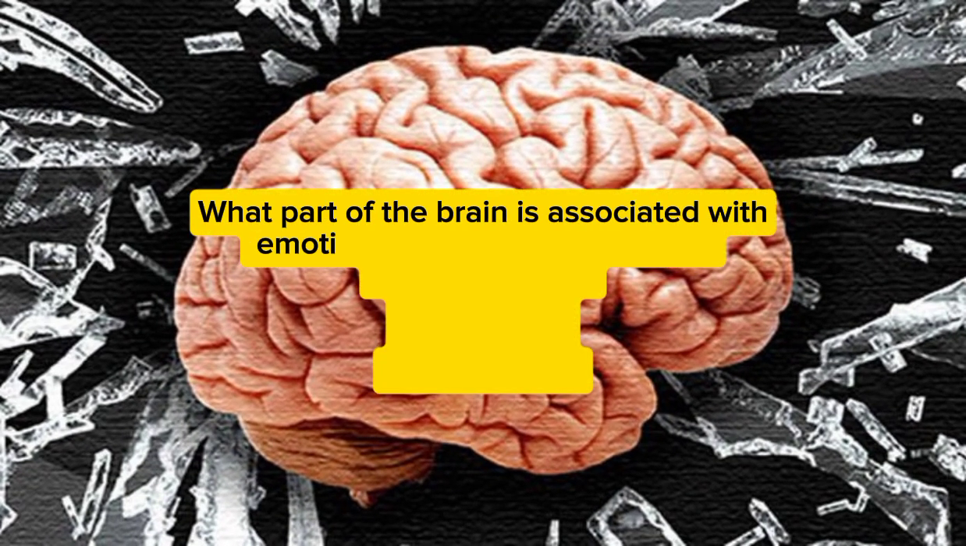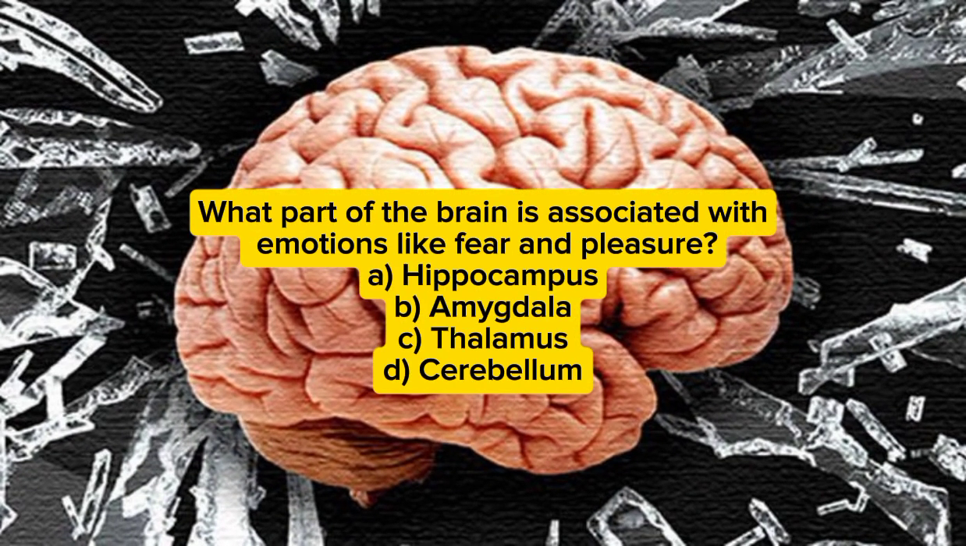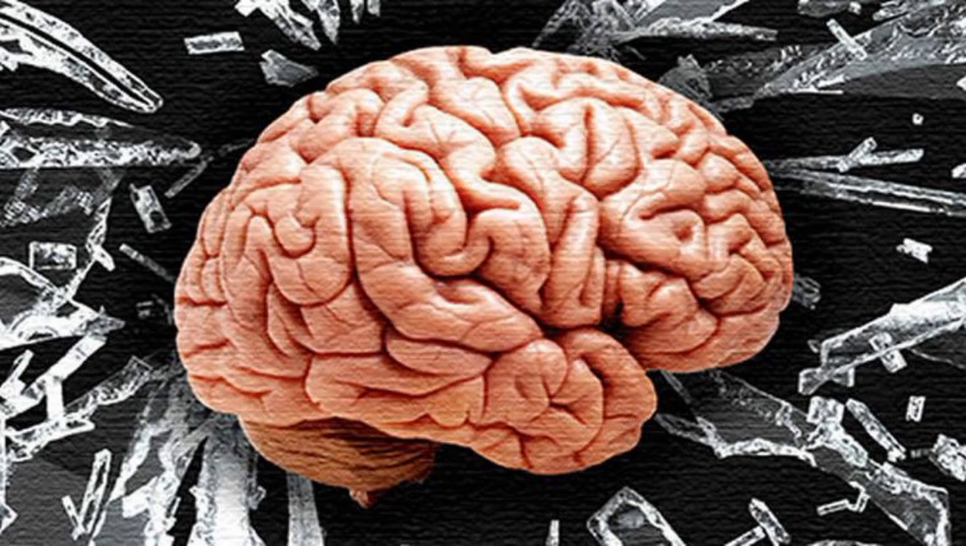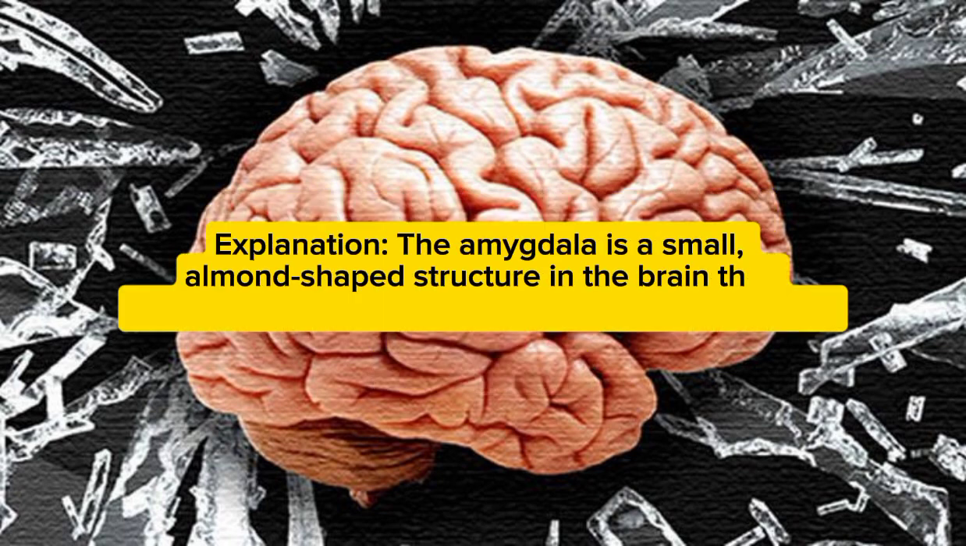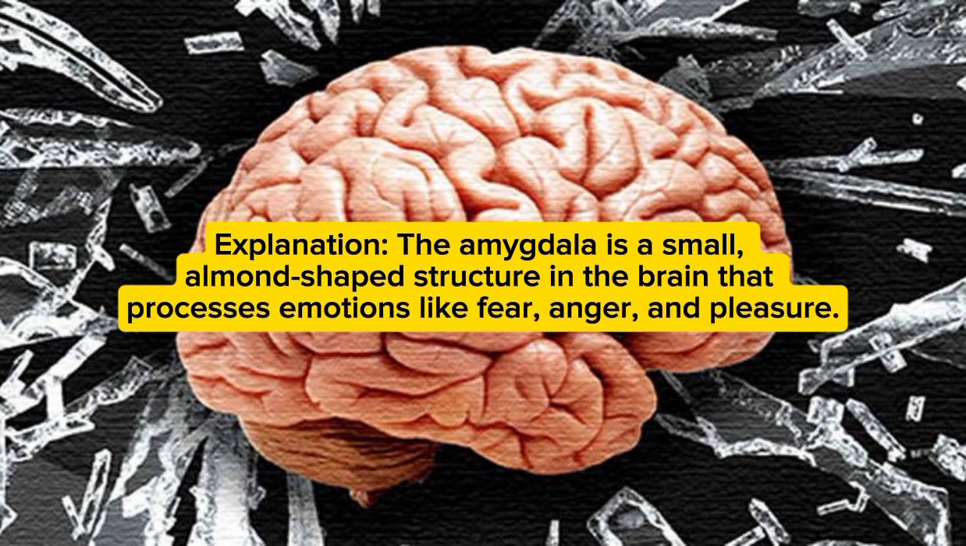What part of the brain is associated with emotions like fear and pleasure? A. Hippocampus, B. Amygdala, C. Thalamus, D. Cerebellum. Answer: B. Amygdala. Explanation: the amygdala is a small, almond-shaped structure in the brain that processes emotions like fear, anger, and pleasure.